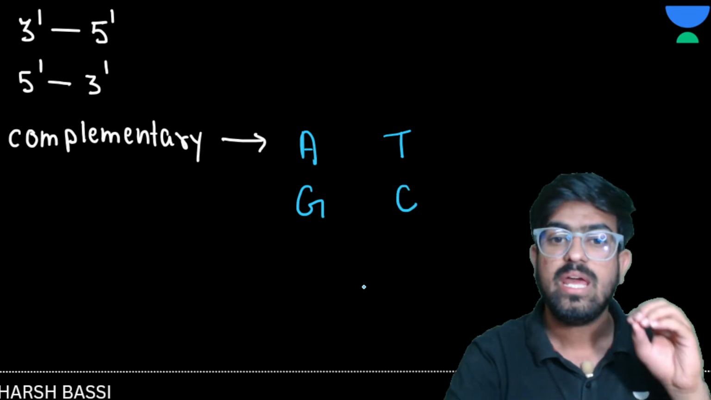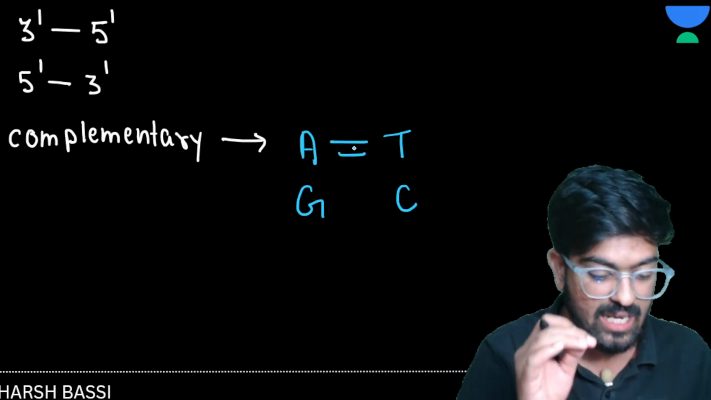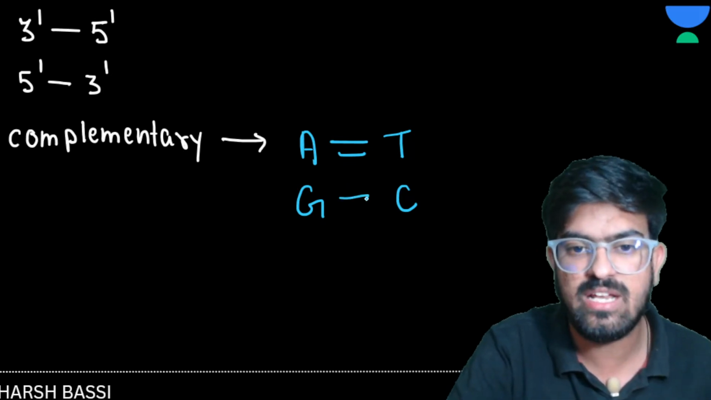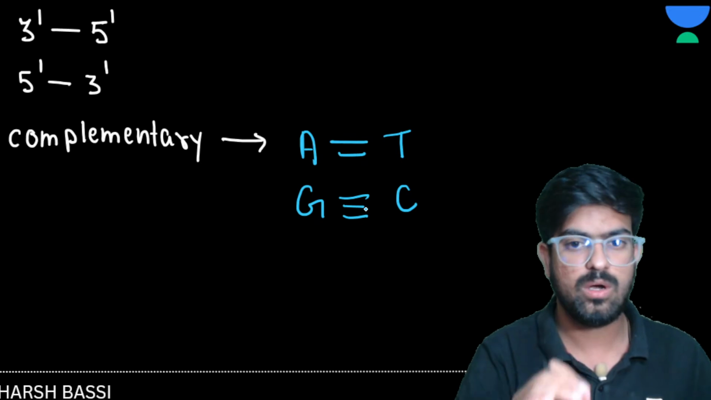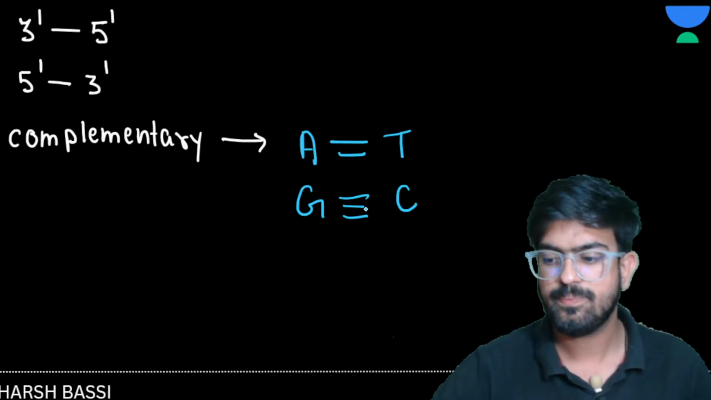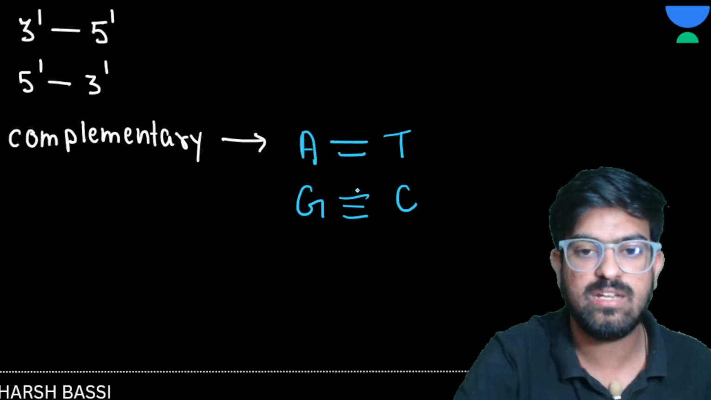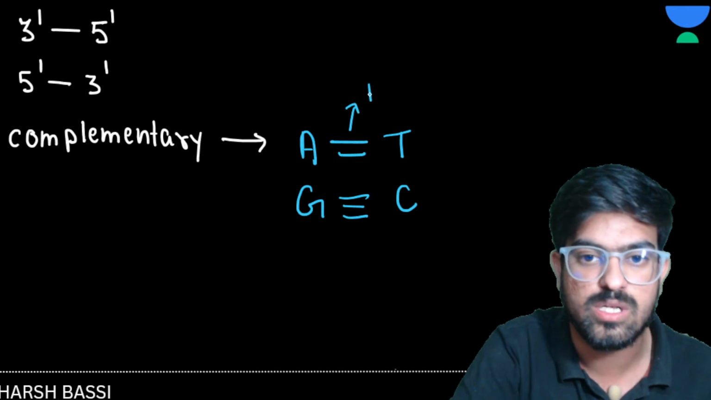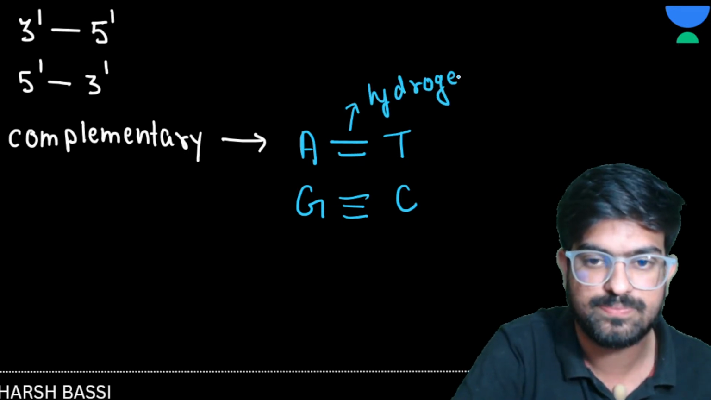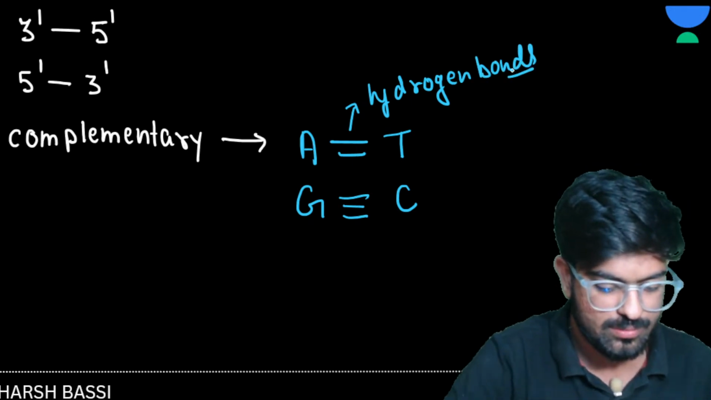Now A and T will make a double bond, and G and C will have a triple bond. Clear? Any doubts here? And what are these bonds? These bonds are hydrogen bonds.